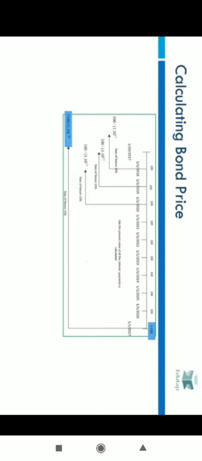So basically, how can we summarize it? Bond price would be C, where C is your coupon payment, divided by 1 plus I, where I is your yield to maturity. Similarly, the next present value of the cash flow would be C divided by 1 plus I raised to power 2. Then it goes till N, that is your nth payment. N is the duration of the bond here, and M is your maturity value, that is your principal amount that you will get back at maturity.